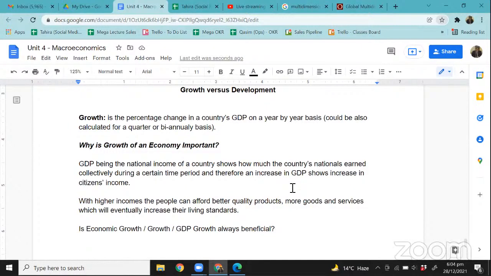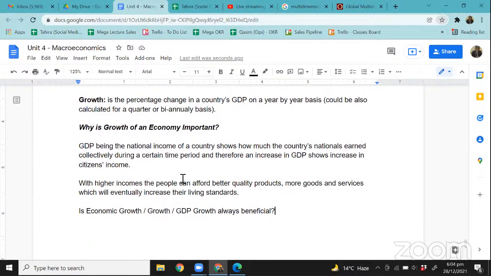But for now, what we're looking at is growth always beneficial, right? We do know it's beneficial because that means higher incomes, and with higher incomes, people can buy more goods and services. They can buy better quality goods and services and all that stuff. But is growth always beneficial? Okay, think about this.